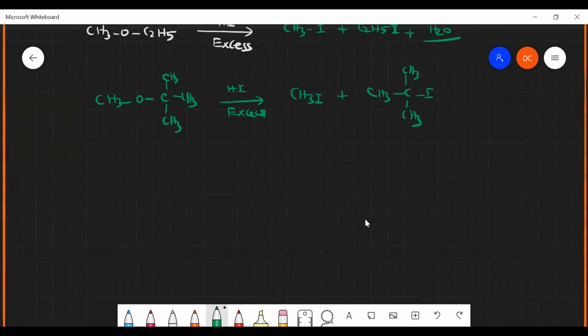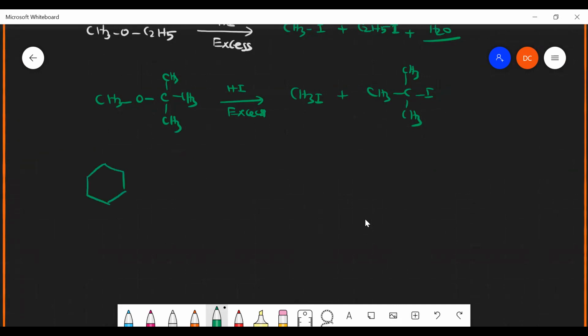If you take excess HI, the two alkyl groups react to form different alkyl halides. Is that clear? Clear, sir.